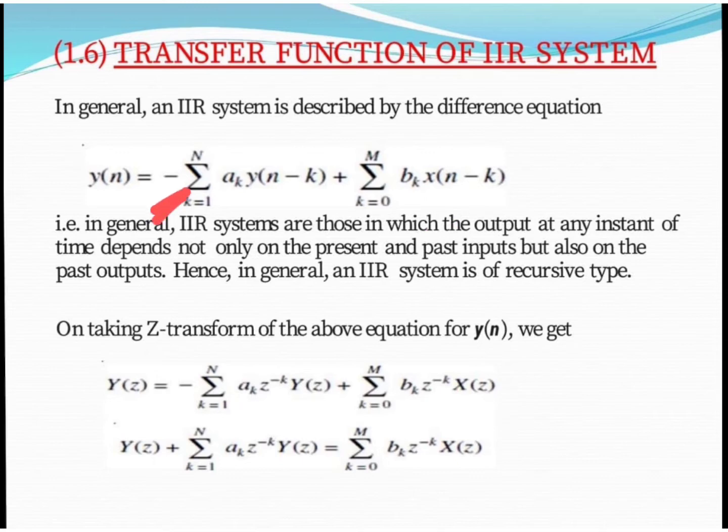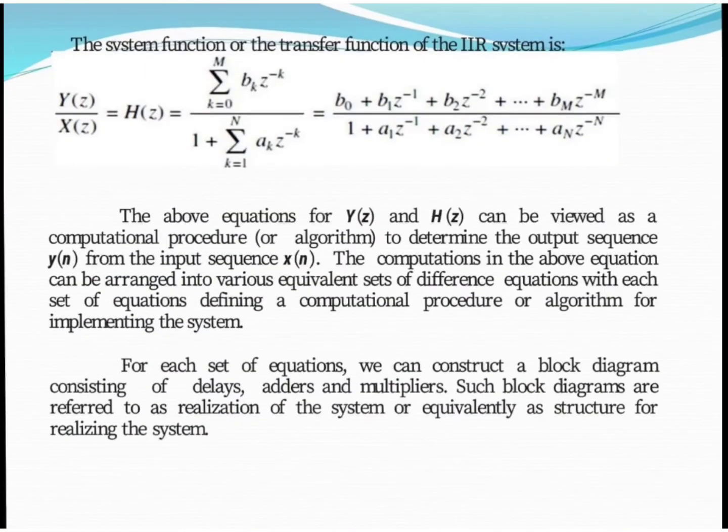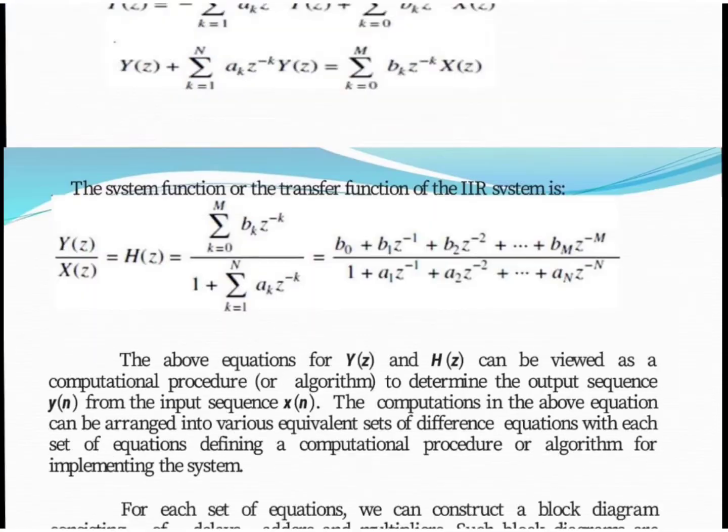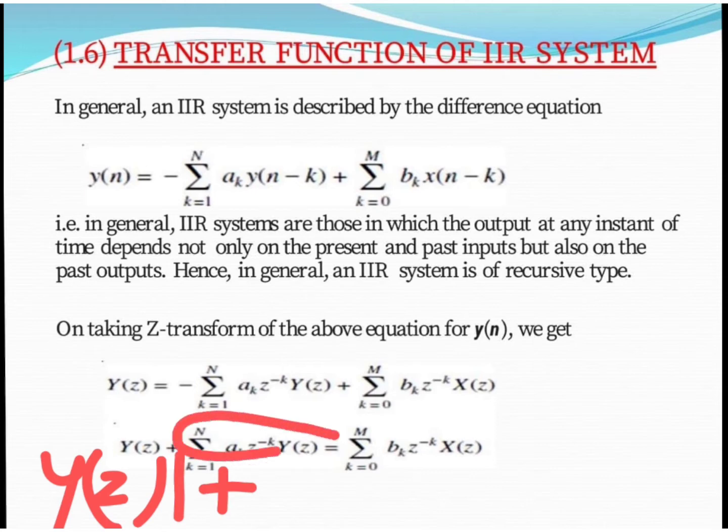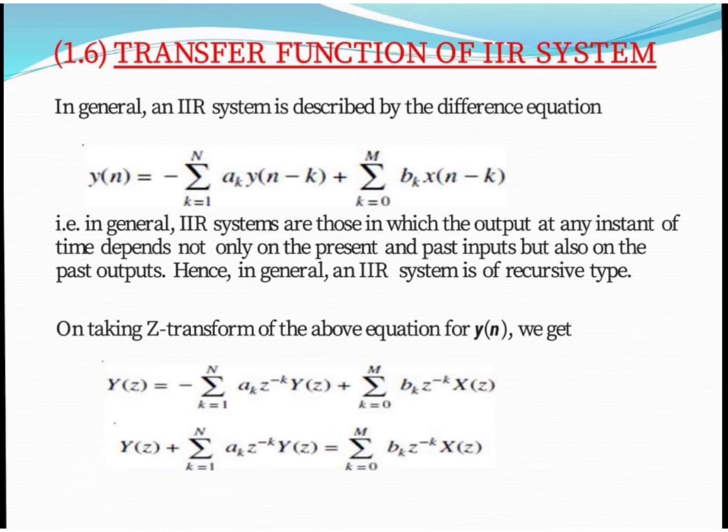When we transfer the right-hand side to the left-hand side, we get a positive sign, and we take Y of z common from both terms. When we take Y of z common, we get the following equation: 1 plus this expression.